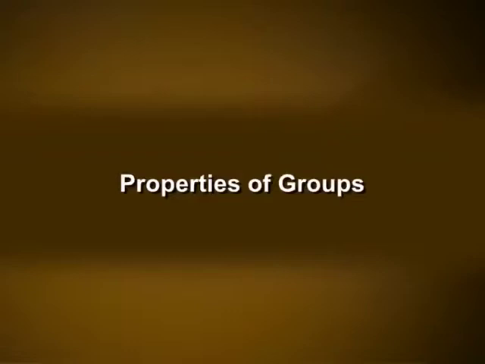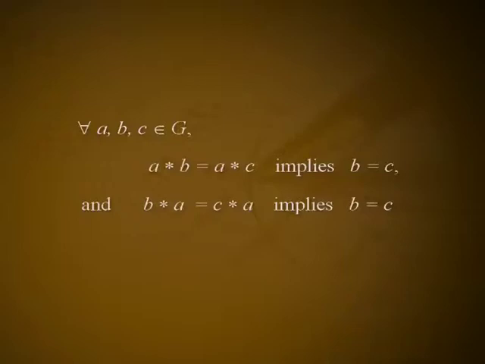Properties of groups. Theorem 1. Cancellation laws. If G is a group with binary operation star, then the left and right cancellation laws hold in G. That is, for every a, b, c in G, a star b is equal to a star c implies b is equal to c, and b star a is equal to c star a implies b is equal to c.